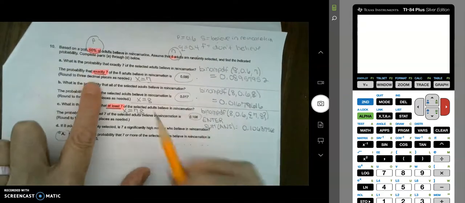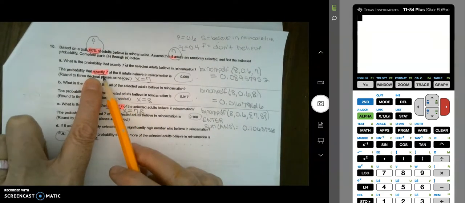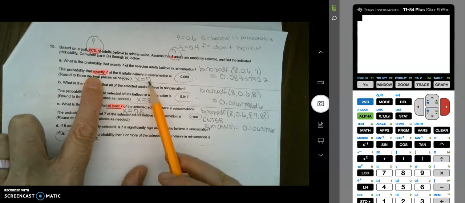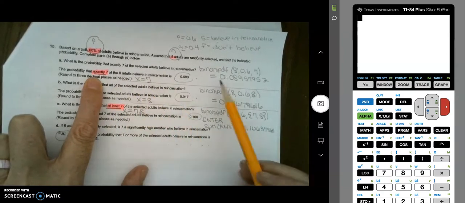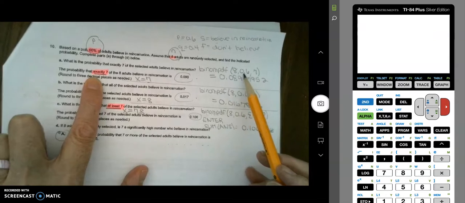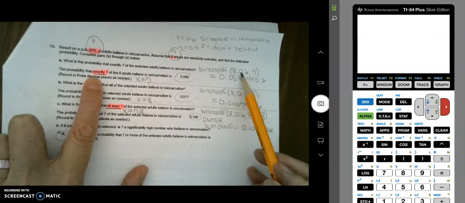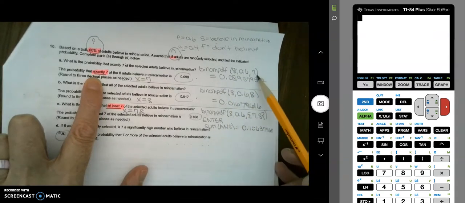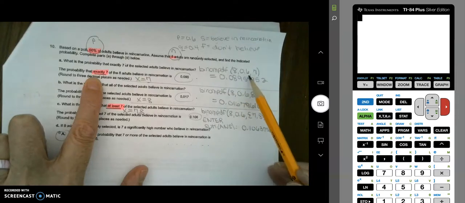The first one says, what's the probability that exactly 7 believe in reincarnation? So that's my X right there. Using my calculator, you're going to put N, P, and then X. N and P are going to be the same for all 3 parts. X is going to be different. So here's the first one.